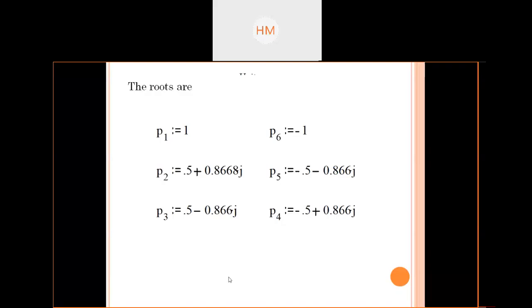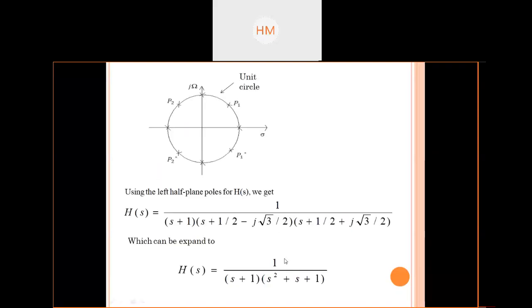So there are three poles which lie in the left half of the S plane, and three on the right half. For stability, I will consider the left half plane of the graph, which can be expanded to this equation. So for filter order n is equal to 3, I will get the transfer function H of s as 1 upon s plus 1 times s square plus s plus 1.